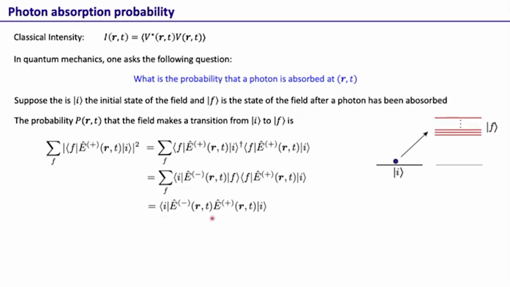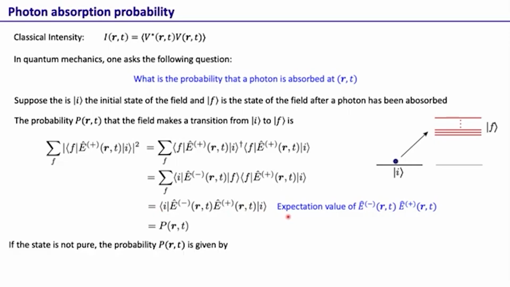So this quantity essentially becomes this. The probability that a photon is absorbed at (r,t) is the expectation value of E minus (r,t) E plus (r,t), taken over the initial state I. This is the photon absorption probability.